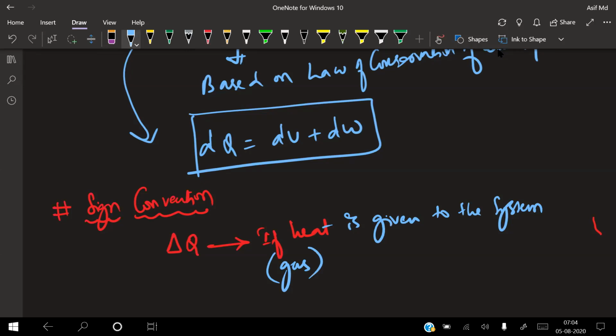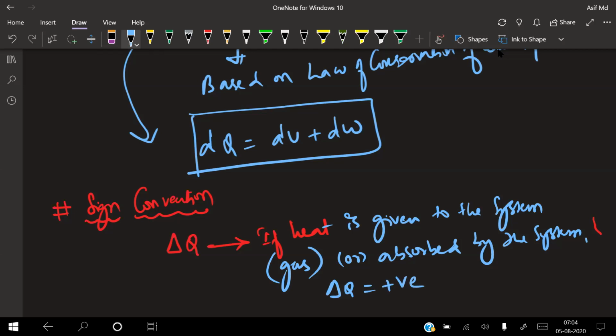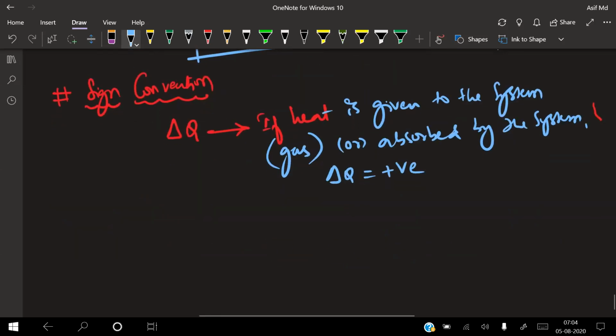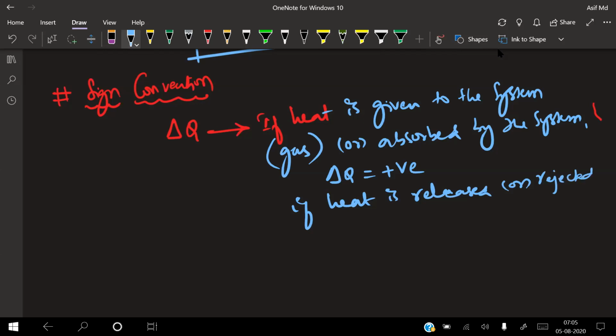If heat is given to the system, or absorbed by the system, that means the gas is absorbing the heat, then delta Q will be positive. If that gas is taking the energy, its energy will be increasing. If heat is released or rejected by the system, then delta Q will be negative.